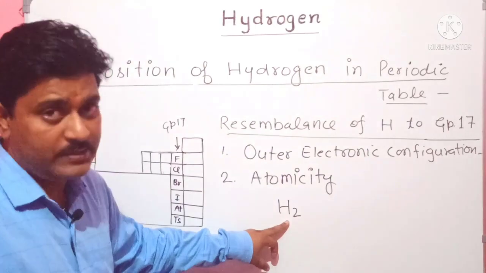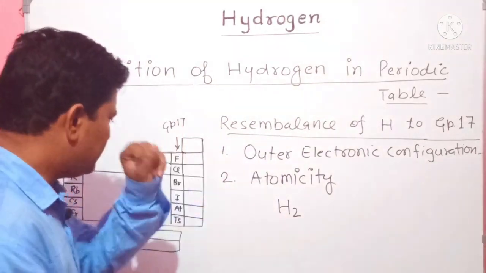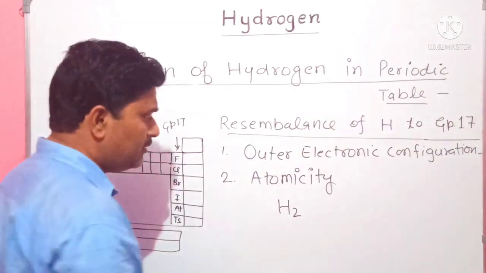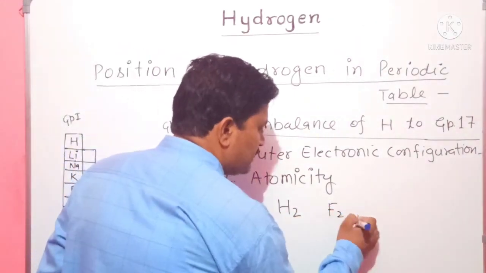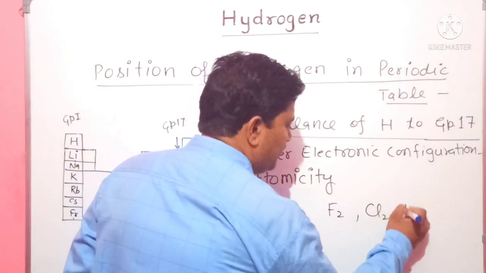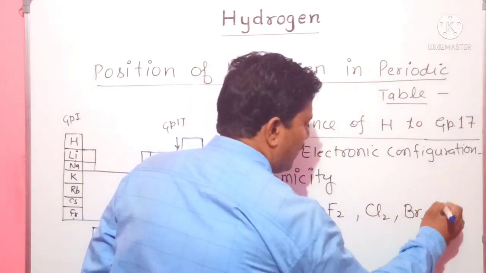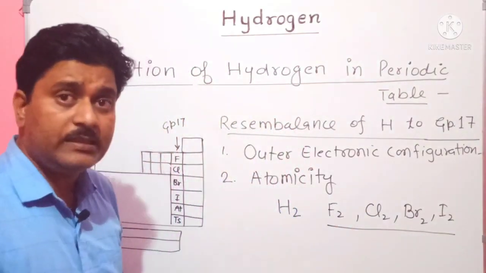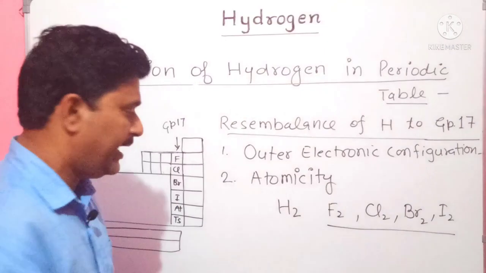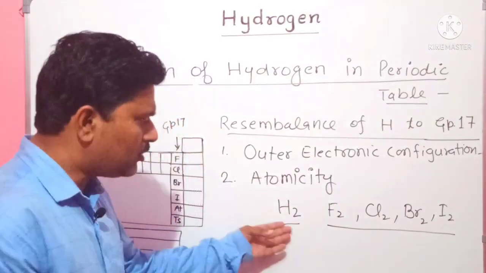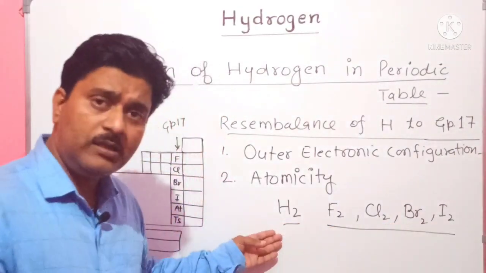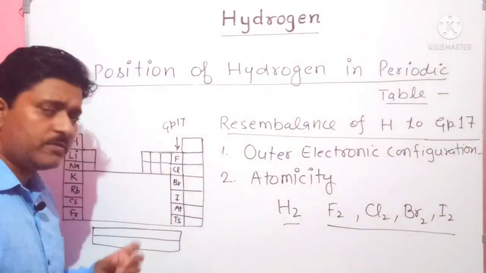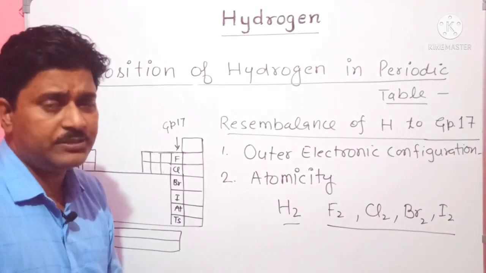Similarly, fluorine, chlorine, bromine and iodine are present as F2, Cl2, Br2, I2. All these halogens are present in diatomic form like hydrogen, so their atomicity resembles. So we can say hydrogen resembles the elements of group 17.